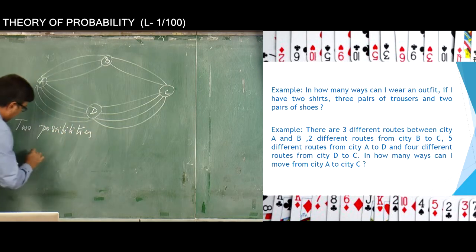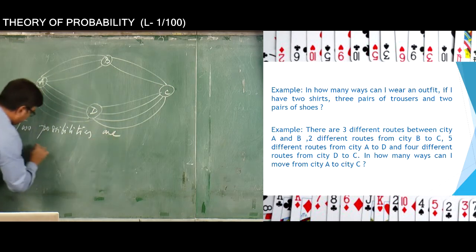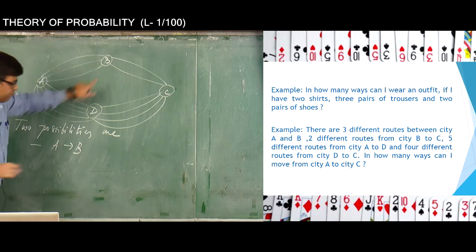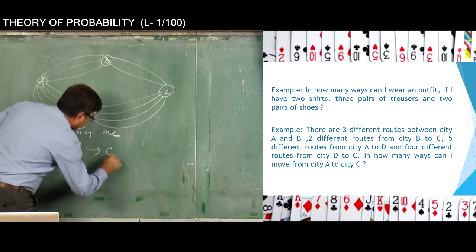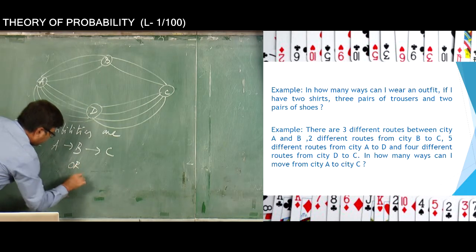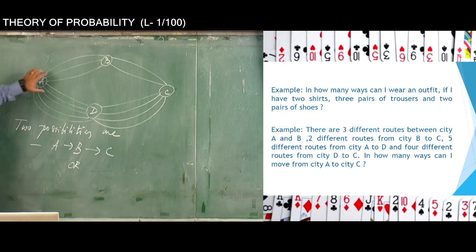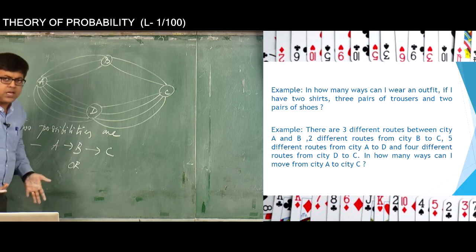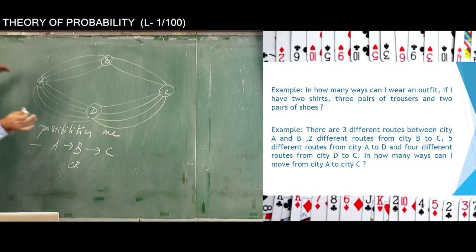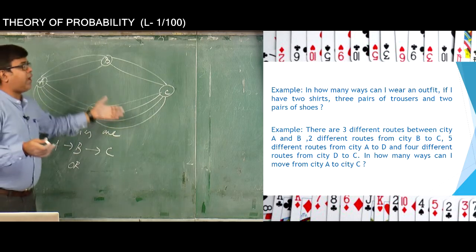The 2 possibilities are that we move from A to B, and then from B to C, that's all, you reach A to C. Or there is an "or" between. Why is the "or" between? Because you cannot go to B and D simultaneously. Either you go to B or you go to D, and also you cannot go from A to C directly.